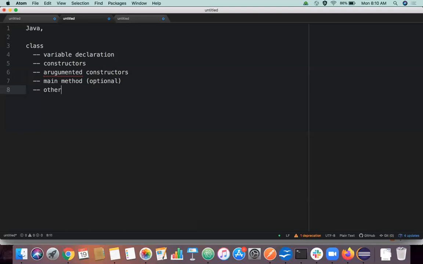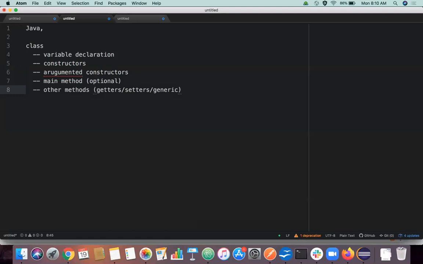Other methods may include getters or setters. We'll come to what getters and setters are in a while, or some generic methods built for some generic purposes, right? So we are having everything in a class, but what is the purpose of a class ultimately?